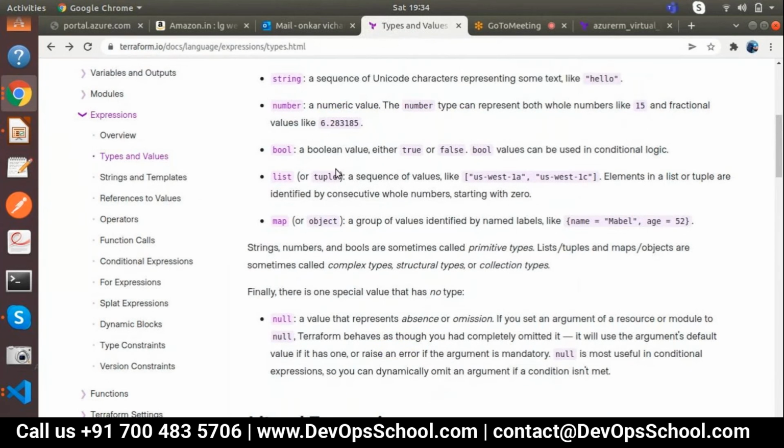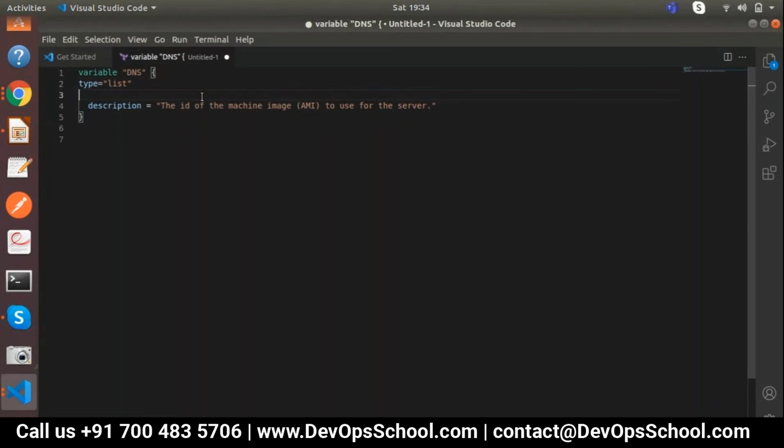Now my type is list, right? List is defined, but I also need to define the default variable. So how can I define that? I will call default. After default equals, I will take two square brackets.